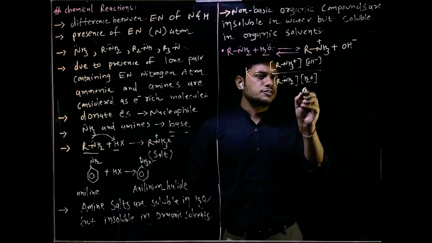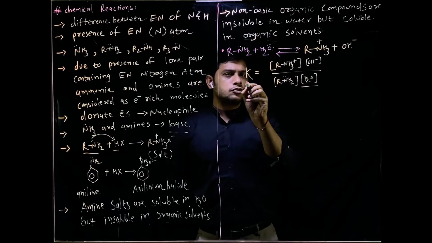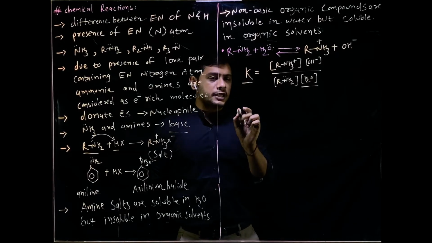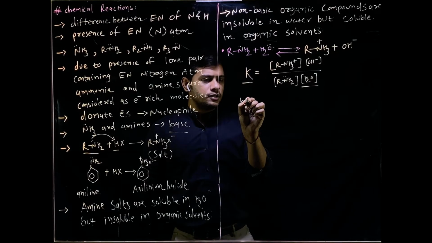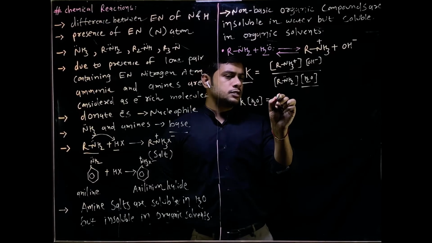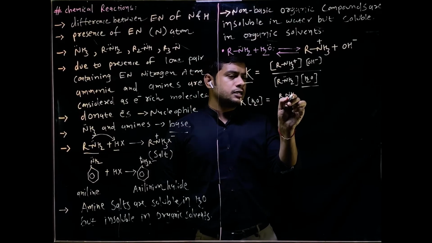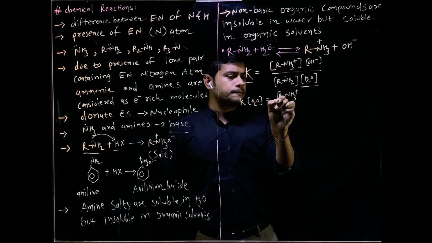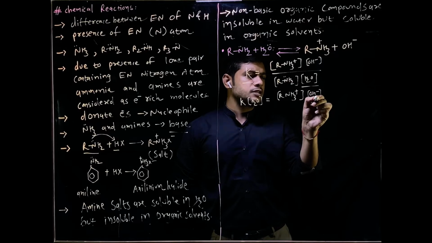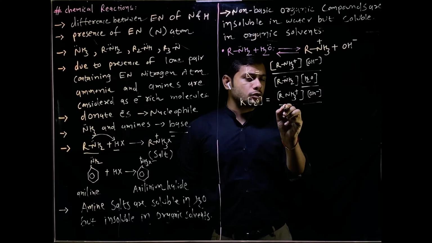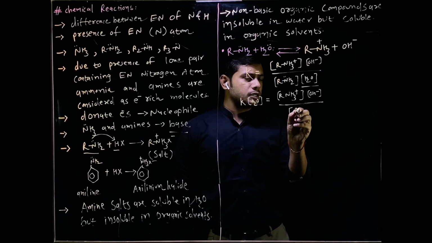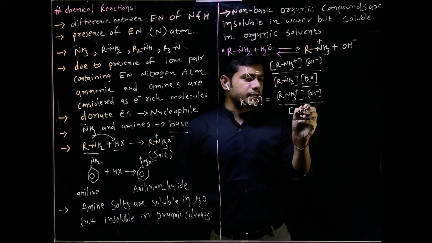And the concentration of water is constant throughout the reaction. So we multiply this concentration of H2O with K. We get K into the concentration of H2O, that is the concentration of RNH3 plus ion into the concentration of OH minus upon the concentration of RNH2, that is amine.